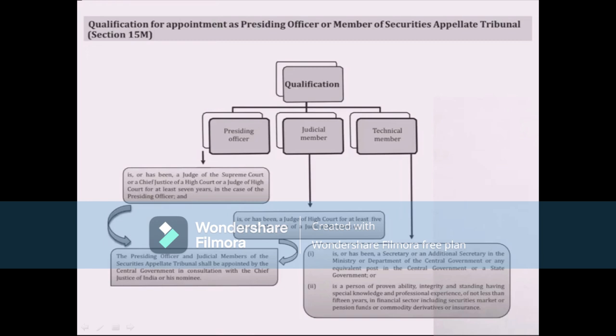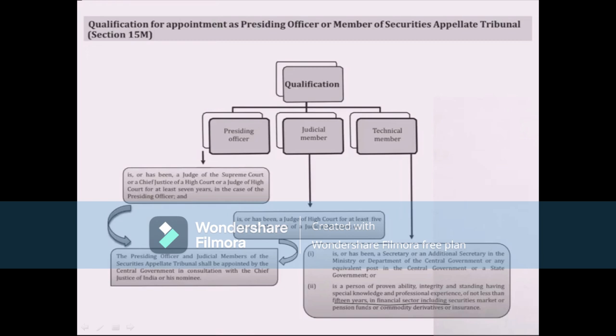And the technical member will be a secretary or additional secretary in a ministry or department of the central government, or any equivalent post in the central government or state government. At the same time, he should be a person of proven ability, integrity and standing, having special knowledge and professional experience of not less than 15 years.